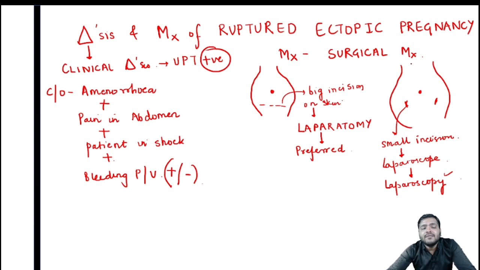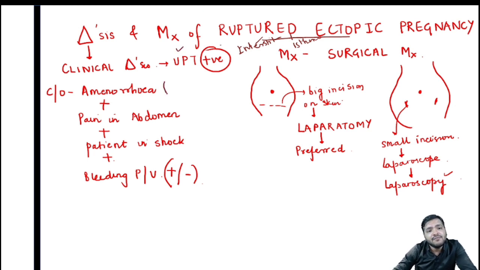Apart from that, we will discuss the diagnosis and management, which is again an important part. Remember, whenever we are talking about ruptured ectopic pregnancy, that is the interstitium or the isthmus part, because only in these two parts of the fallopian tube does ruptured ectopic pregnancy take place. In that case, firstly, the UPT will be positive. The patient will come with amenorrhea of approximately 6 to 10 weeks. There will be pain in abdomen. The patient will be in shock, again a classical symptom.